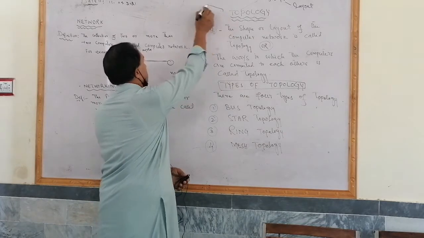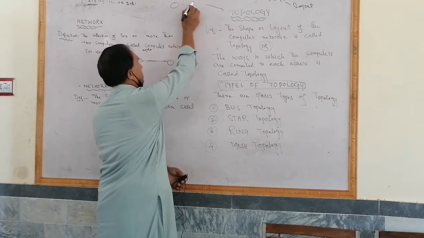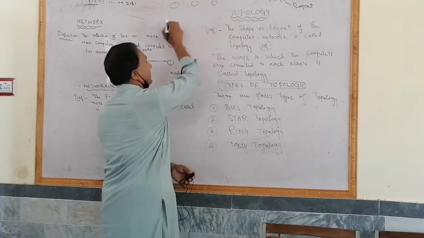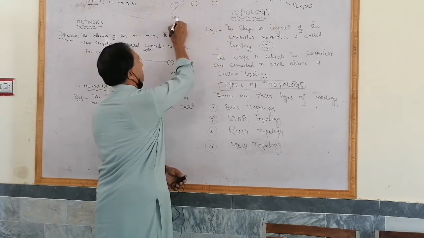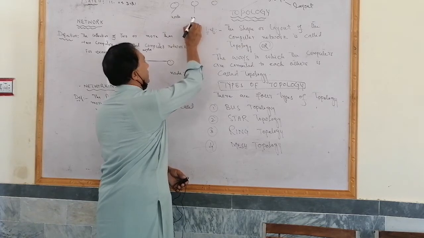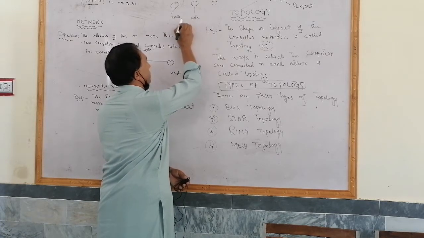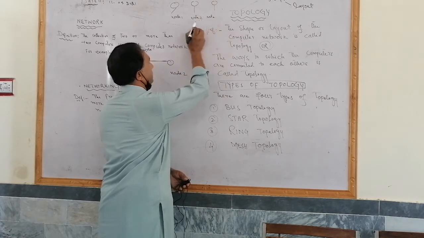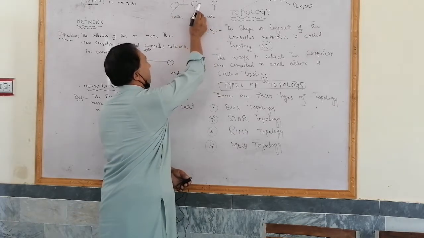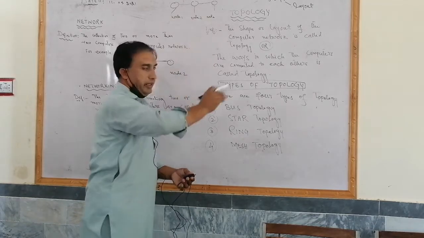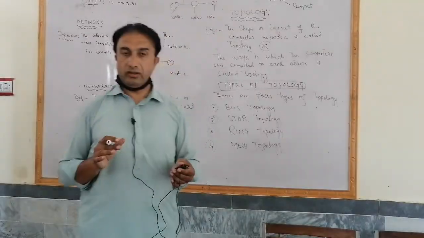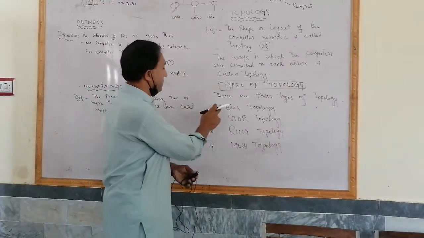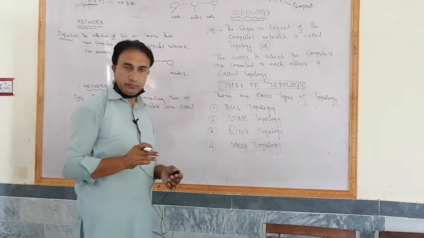For example, topology, for example we have these two systems. And for example we have three systems: node 1, node 2 and node 3. So these computers are connected in a line. So this is the shape of the computer network. This is topology. So this topology is actually the bus topology.